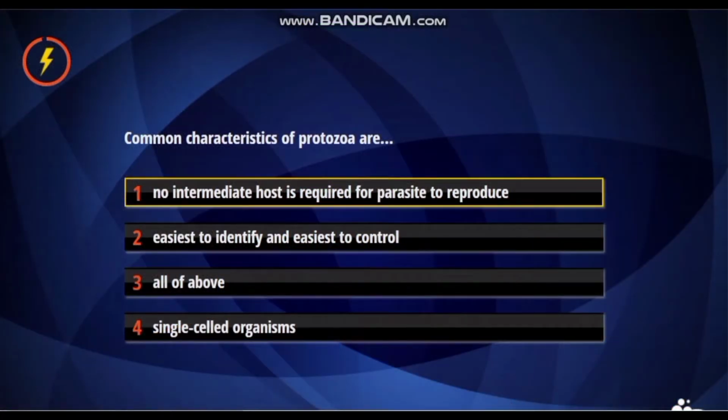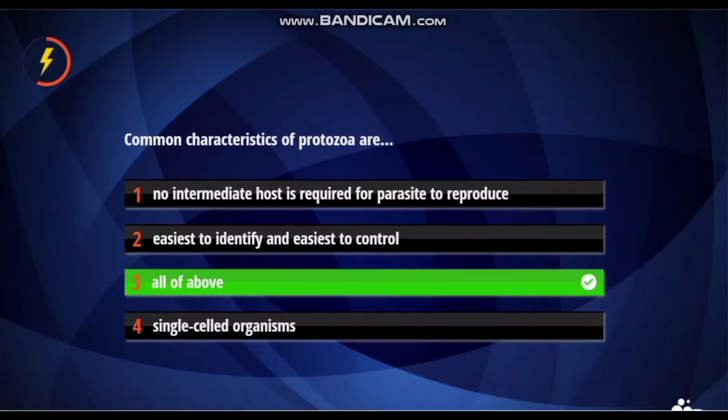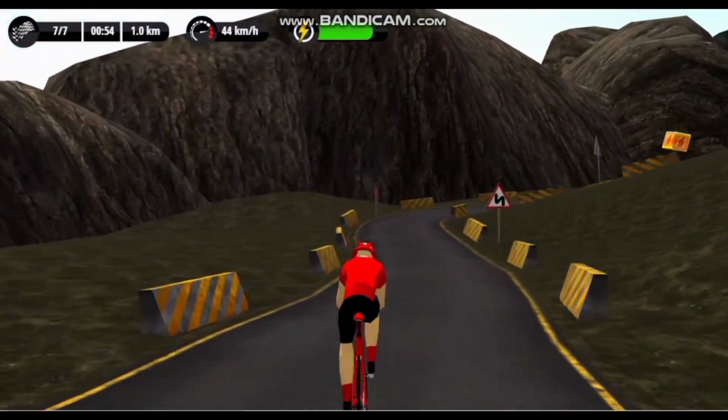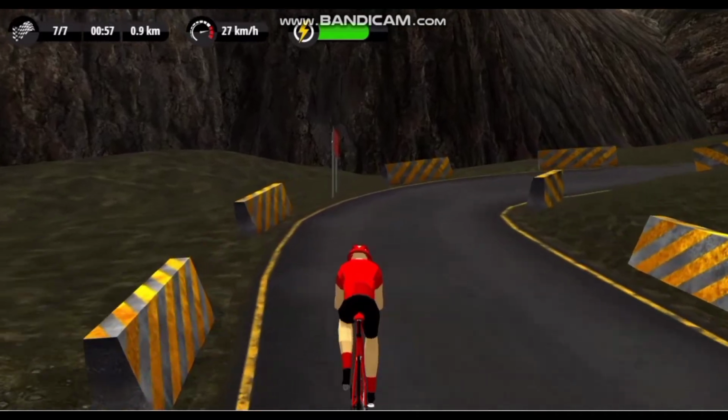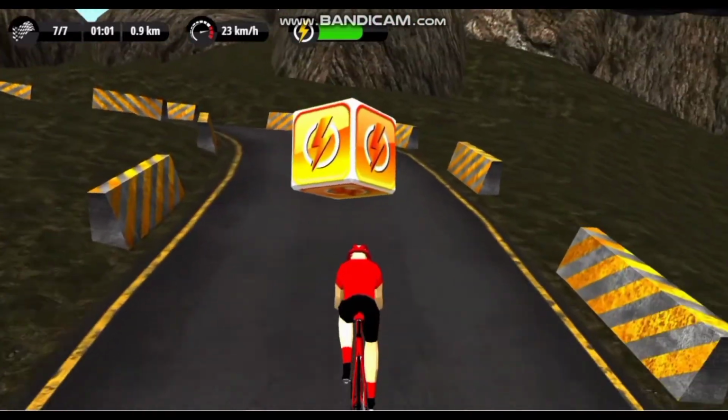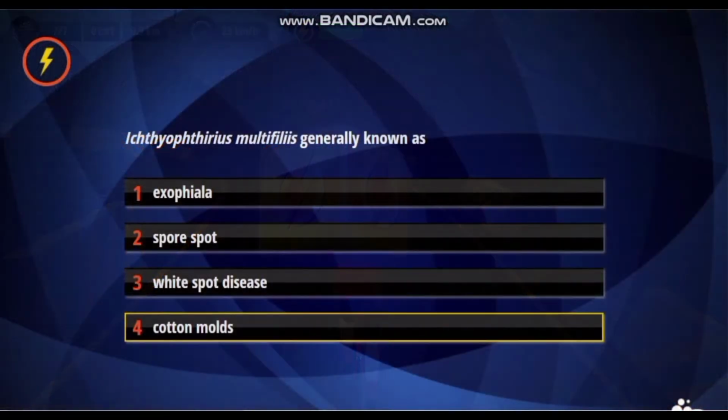Characteristics of protozoa. Number 1, no intermediate host is required for parasite to reproduce. Number 2, easiest to identify and easiest to control. Number 3, all of the above. Number 4, single-cell organism. So the answer is all of the above. It is because protozoa are single-cell organisms. They come in many different shapes and sizes. They live in a wide variety of niche habitats, including freshwater, marine environment, and the soil.